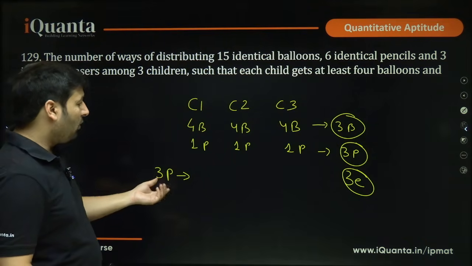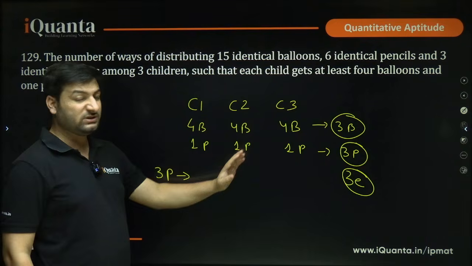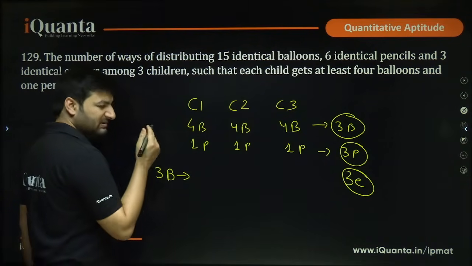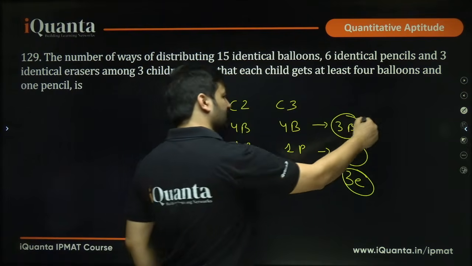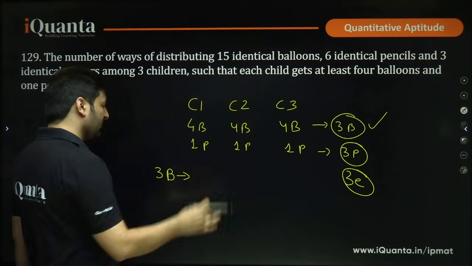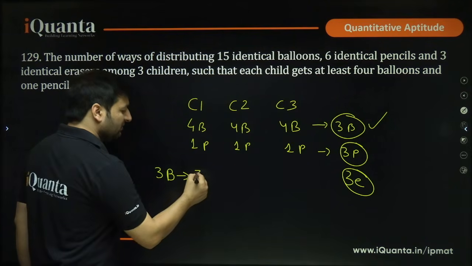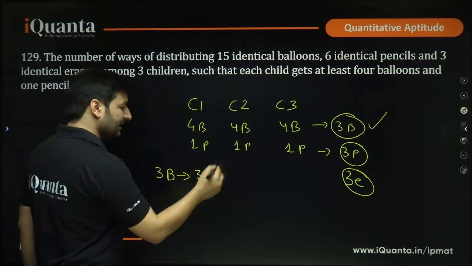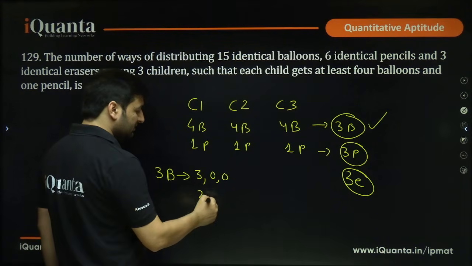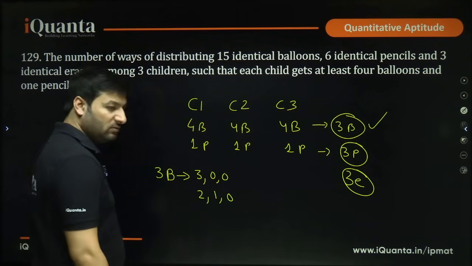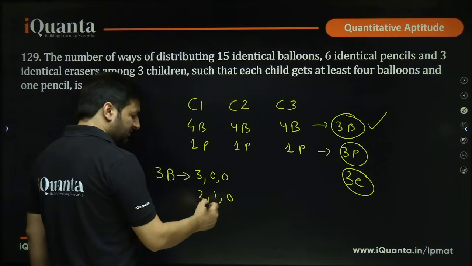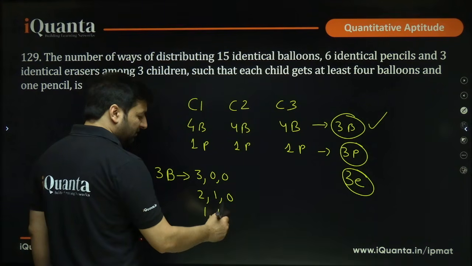Now obviously they already have these many balloons and pencils. We are talking about the other remaining 3, balloons, say balloons only. We will deal with this first. You can start with any of these, but still I would do it for balloons first. So I can give 3 balloons to this child and 0, 0 to the other 2. I can give 2 to this, 1 to this, 0, right? And either I can give 1, 1, 1 to each.